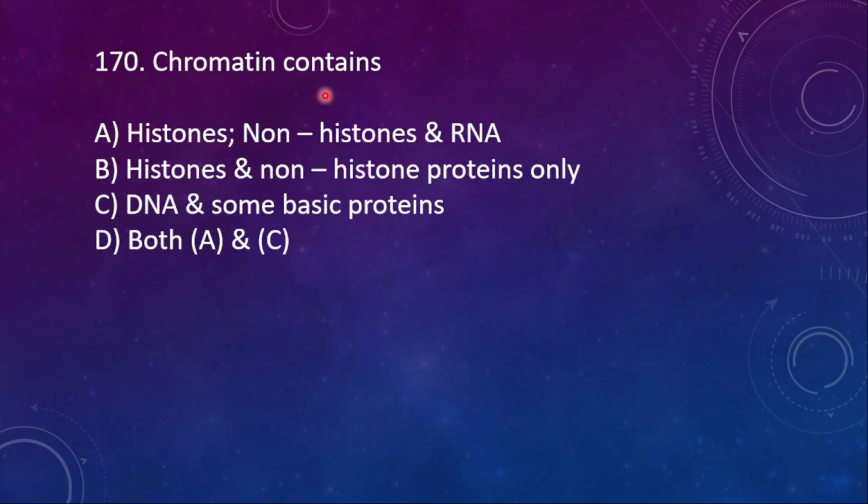170. Chromatin contains: A, histones, non-histones and RNA. B, histones and non-histone proteins only. C, DNA and some basic proteins. D, both A and C. Here the right option is both A and C.